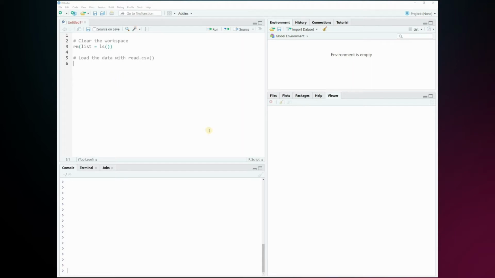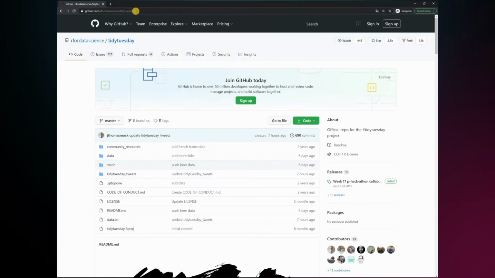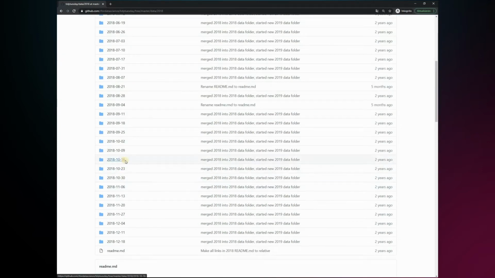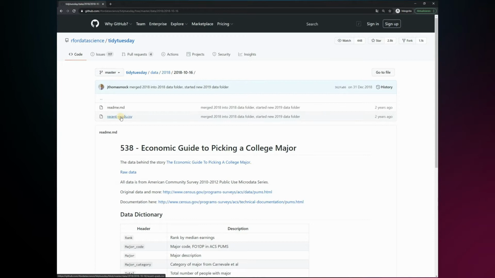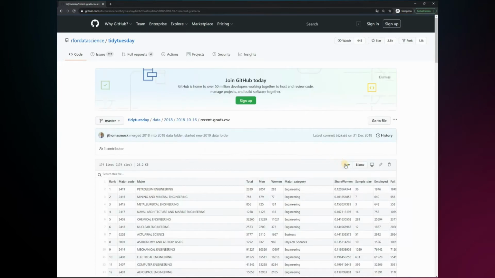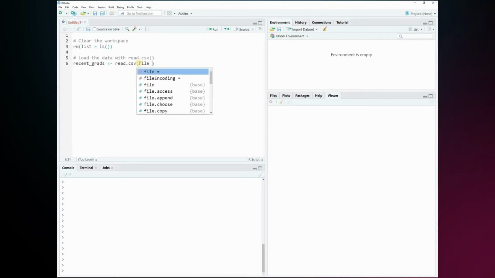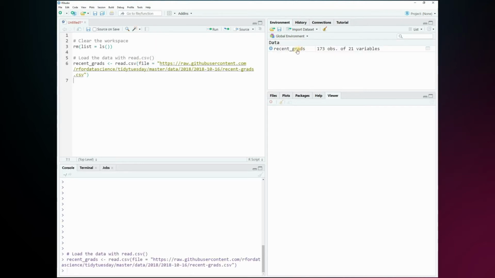So one way to load the data is to go to GitHub, for data science, into the Tidy Tuesday folder, select data, and then this dataset will be in 2018 on October 16th. But if you don't know the exact date of the dataset, you can use the search function and look for college major. And then I would suggest to use the CSV file in a raw format, because now you can simply copy the URL into RStudio. And you can use the URL as the file name. And now you see that there's a recent grads data frame created with 173 rows and 21 variables.